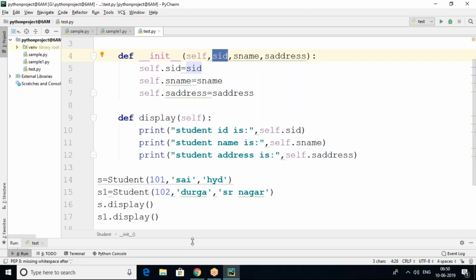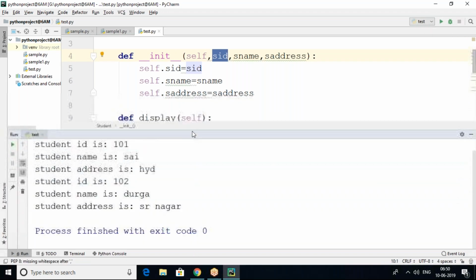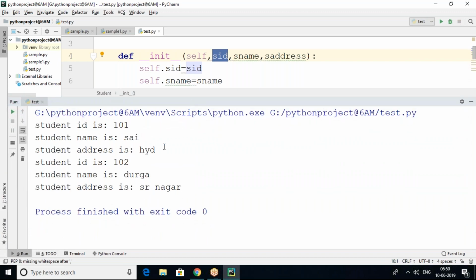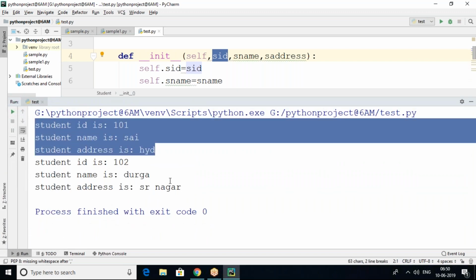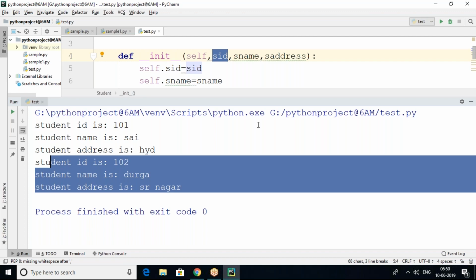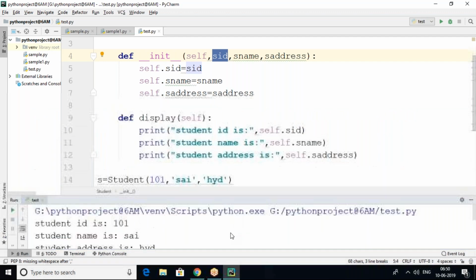But let's try to execute this. So we got different details for every object. First object 101 and SAI, HYD. The second object is this one here. So this is a parameterized constructor.